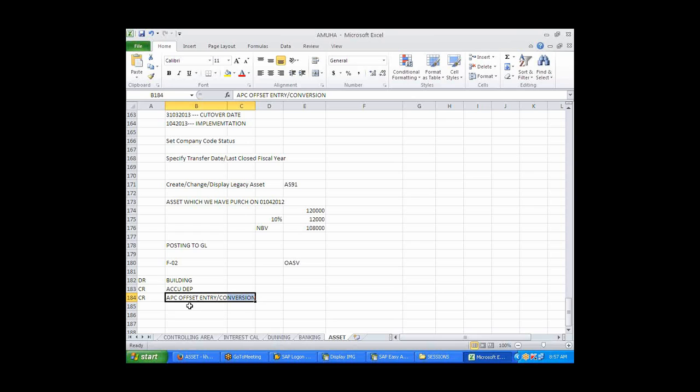This entry is basically taken into account. This entry we are using is basically to upload this GL. That's it. Later you reverse it, to nullify that.